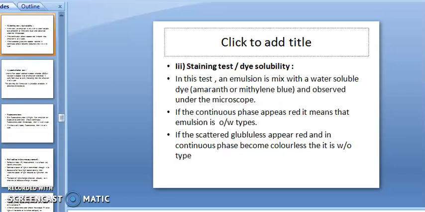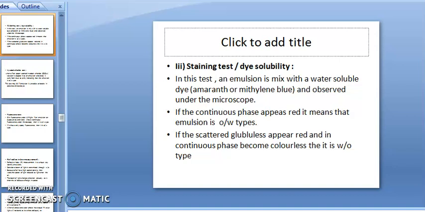Then the staining test, or dye solubility test. In this test, the emulsion is mixed with a water soluble dye, that is amaranth or methylene blue, and observed under the microscope. You have to perform this test using the water soluble dye. If the continuous phase appears red, it means that the emulsion is OW type.